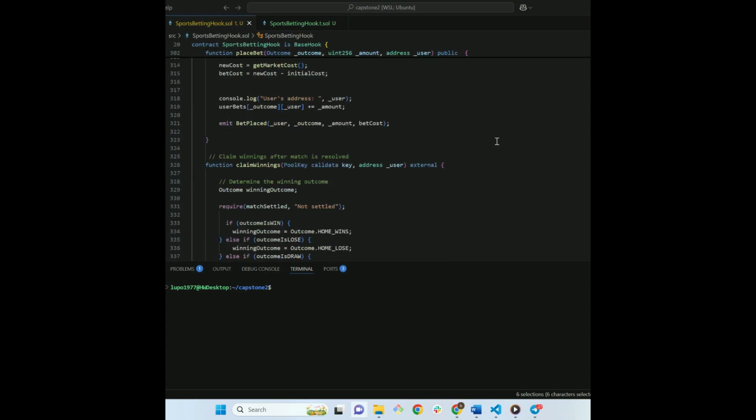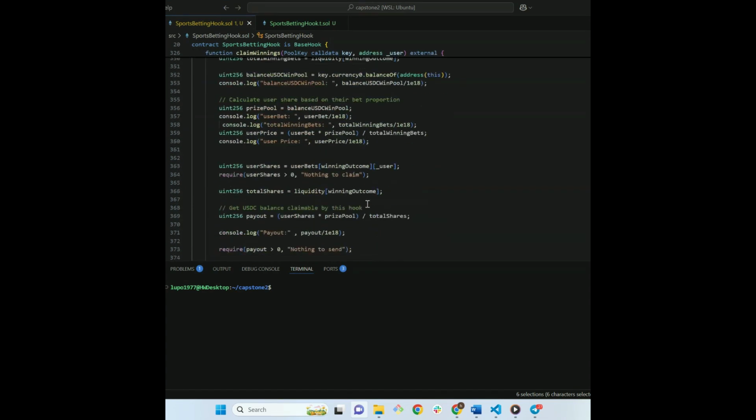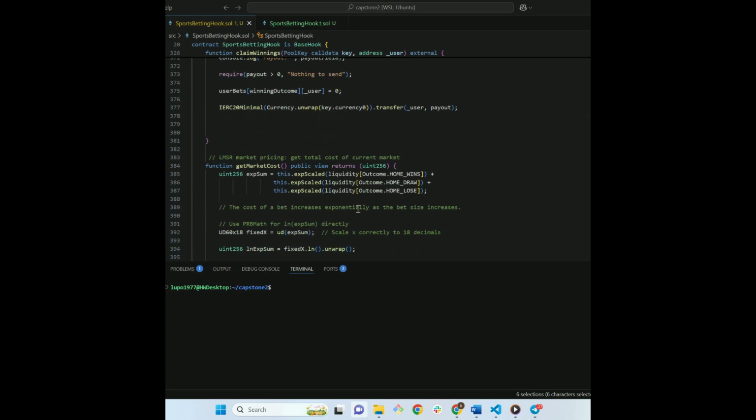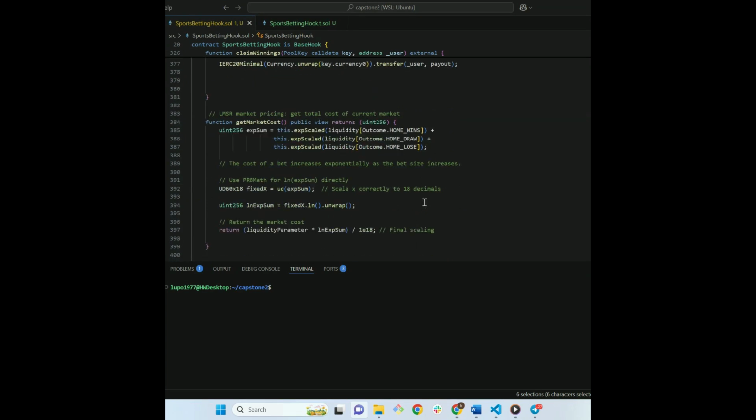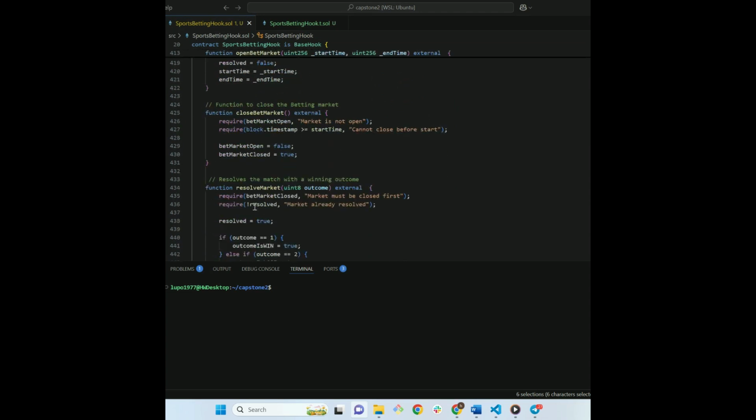The claim winnings function makes sure the winners can claim their prizes. The get market cost is the LMSR cost function. Finally, we have some functions to open the betting market, closing the market, and settle the outcomes.